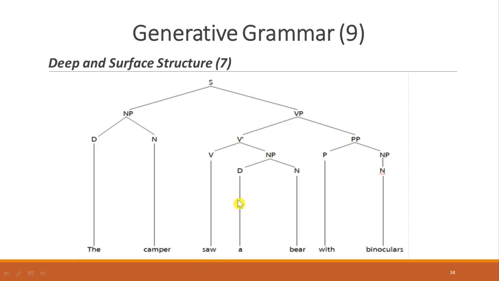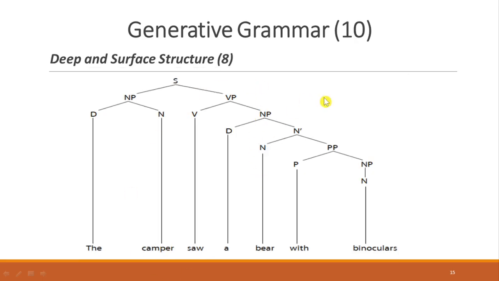It is verb "saw," and noun phrase "a bear." And prepositional phrase is formed by preposition "with" and noun "binocular." So from this, it means that binocular supports the verb phrase, and verb phrase can refer to the actor of the sentence. It refers to the camper.